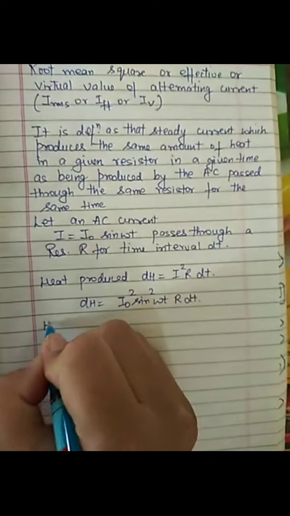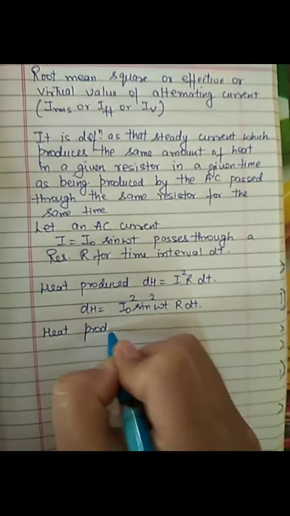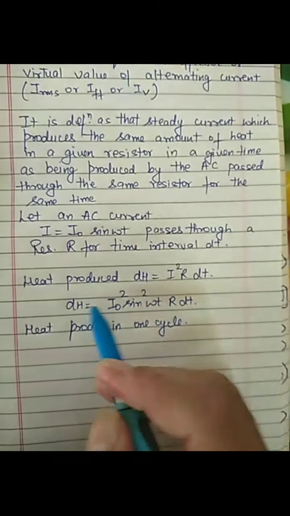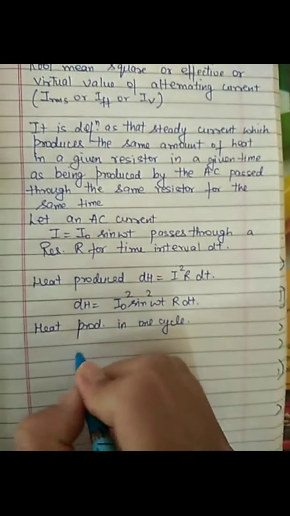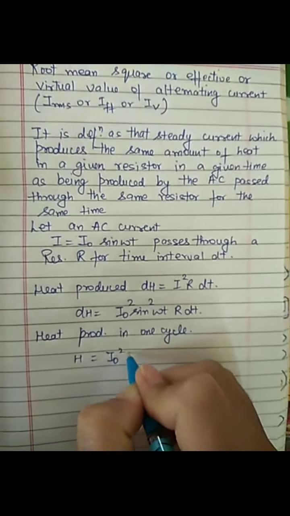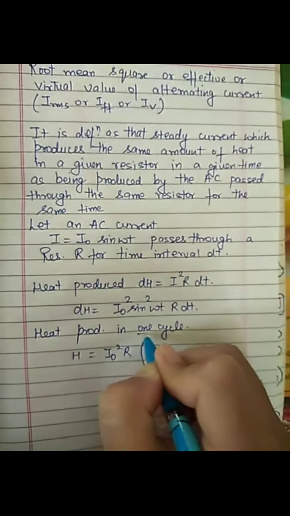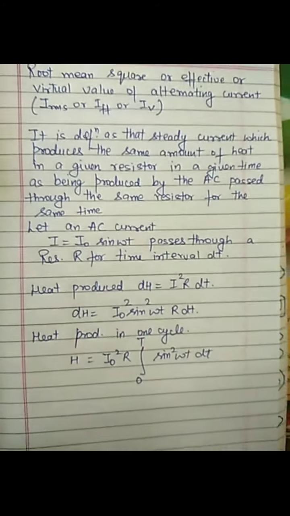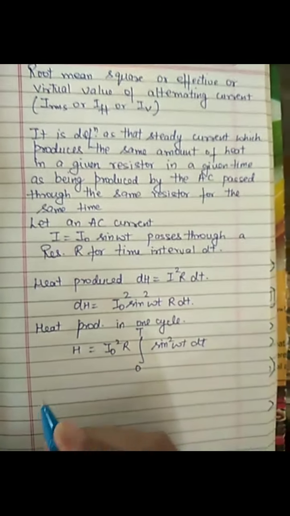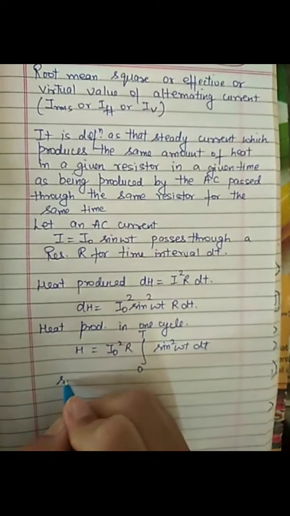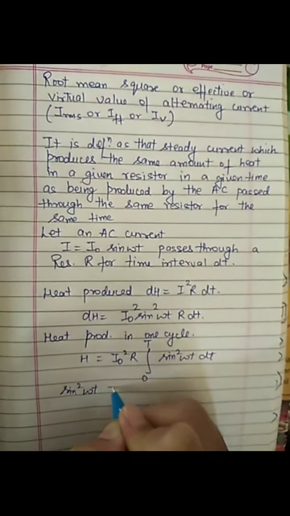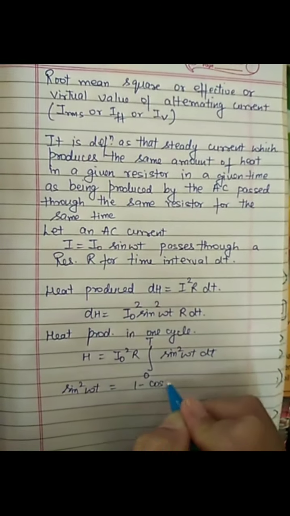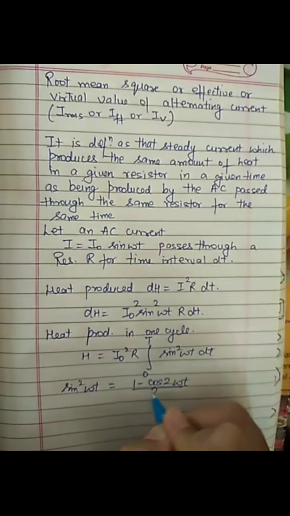Now the heat produced in one cycle, that is, we will take the integration of this equation for one cycle, that is H equals I naught square R integral from 0 to T sine square omega t dt. Again, mathematically sine square omega t is equal to 1 minus cos 2 omega t by 2.